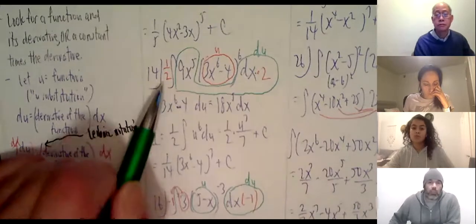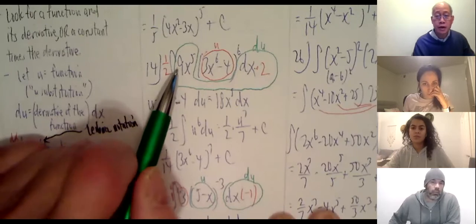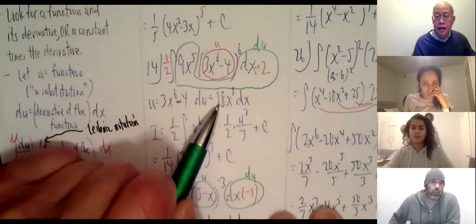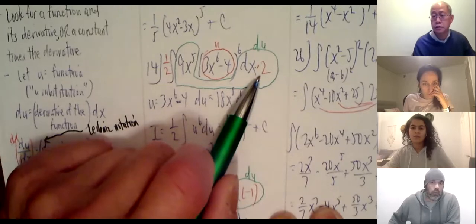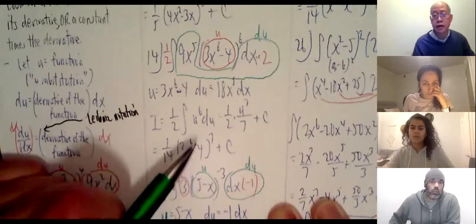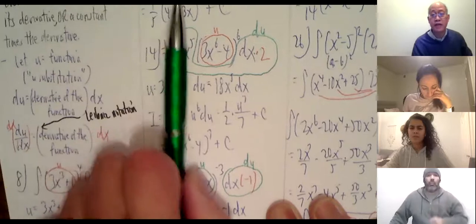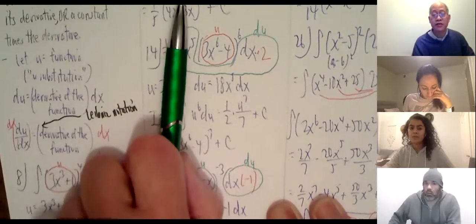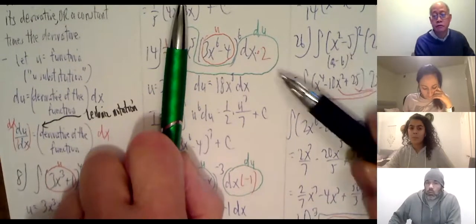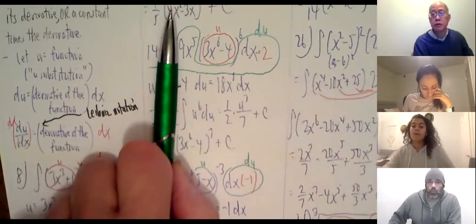Okay, so for example, if that 9x5 would be 3x5, you would have had to multiply by 3. If this had been a 3, and I need to bump it up to 18, then I have to multiply by 6. By 6, yes. Yeah, and I'll show you more problems that have that theme. But yeah, you're right. They might not even have anything there. They might have just had x to the 5th. Then I have to put the full 18 over here. And then, right, 1 over 18 outside. I'll show you more of those.